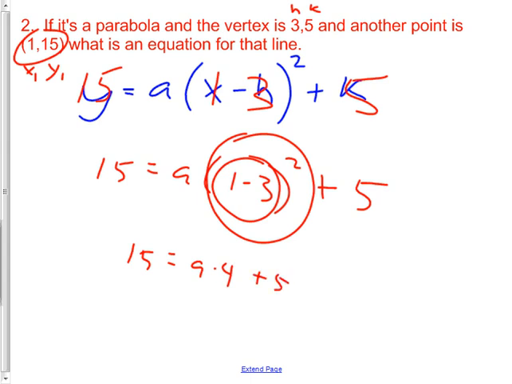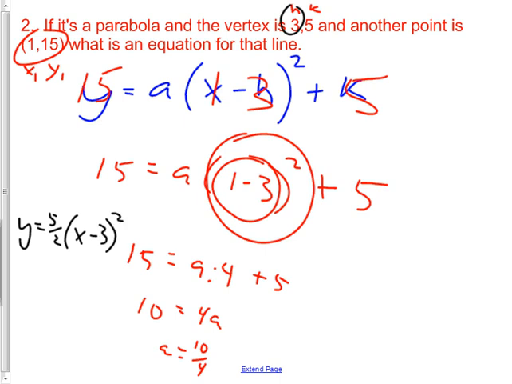It would have been a really big mistake to say 4 plus 5 and make this 9. I can't do that because this 4 is being multiplied here. It's stuck to the a. So I have to now subtract 5 from both sides, and I'll have 10 equals 4a. a must be 10/4. Again, it'd be tempting to just think I'm done. You've got the hard part of the answer. Now you go y equals a, except I don't put a. I put 10/4, or what's better than 10/4? 5/2. And then x minus h. What's the h? There. Squared, don't forget that, plus k, which is 5. And there's your final answer.